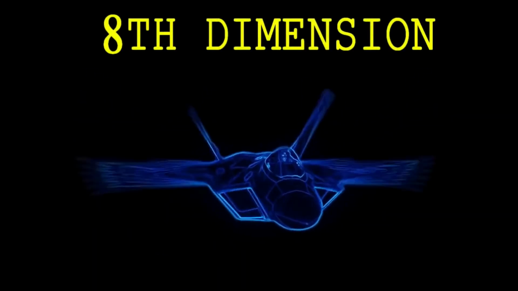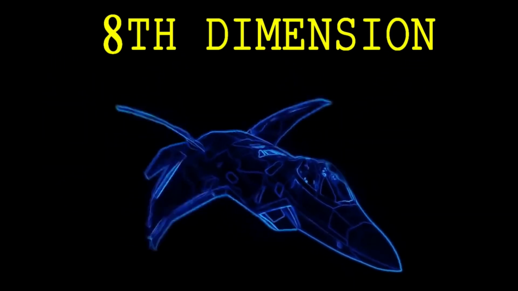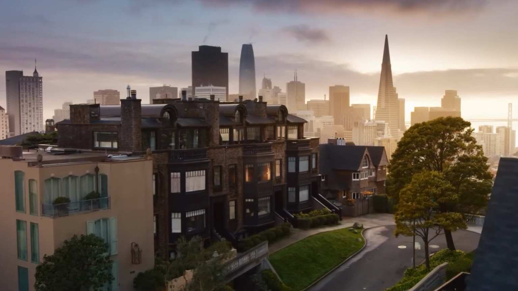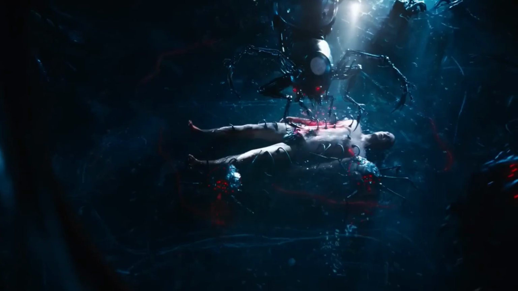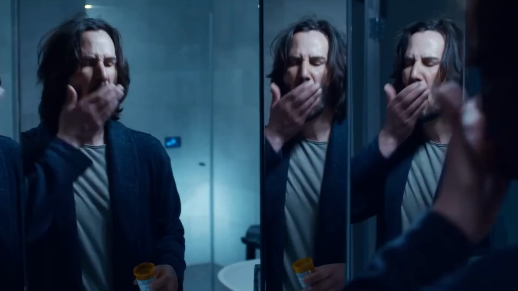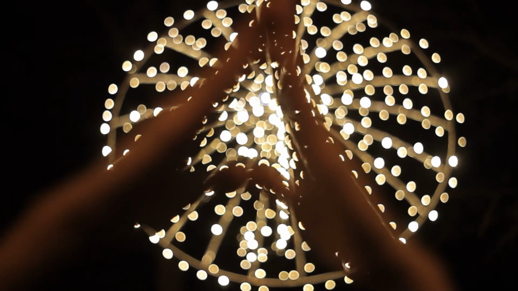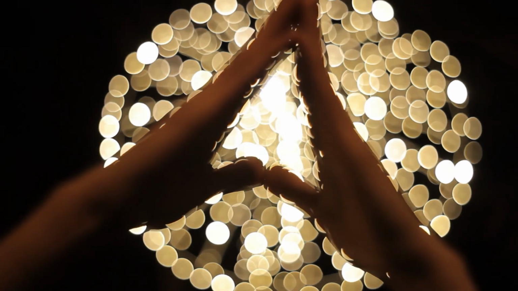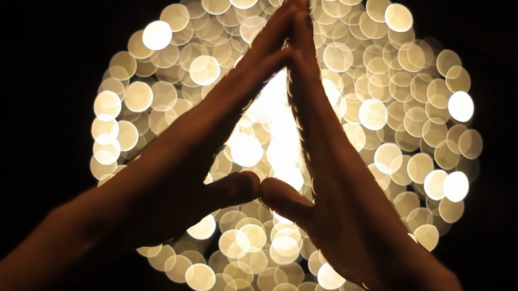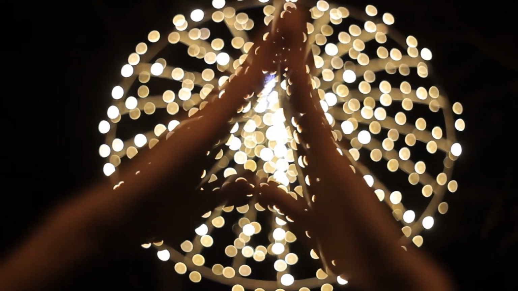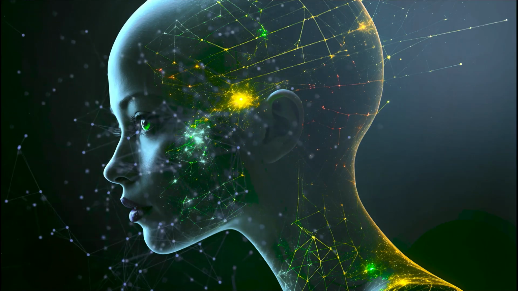The eighth dimension. A movie that explores concepts similar to those of the eighth dimension is The Matrix. Although it doesn't explicitly delve into the eighth dimension, it presents a digital world where reality is manipulated and controlled. According to the laws of string theory, in the eighth dimension, there is nothing physical, meaning it lacks physical form. Anything existing in this dimension neither collides with anything nor can it be touched because there is nothing physical in this dimension. The best example for the eighth dimension is the digital world.